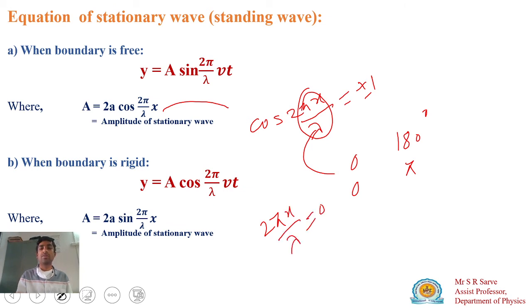If this value is 1, meaning plus or minus 1, the angle should be 0 or 180 degrees. Angle 0 is 0, and 180 degrees means pi. So if 2 pi x divided by lambda equals 0, pi, 2 pi, 3 pi and so on, then only you will get the maximum amplitude.